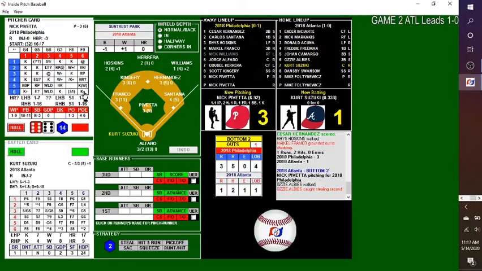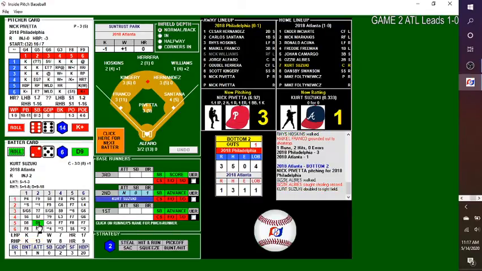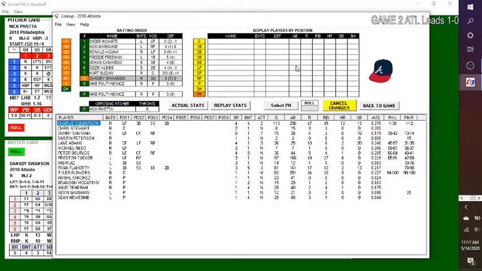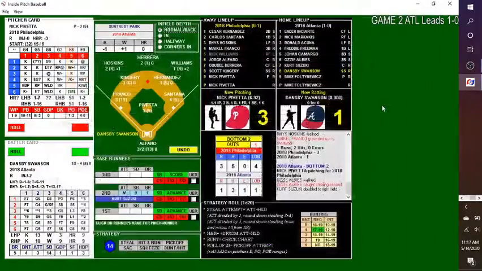Pitch to Suzuki. Not going to strike him out. Kurt puts a 1 into right field. That one's past him, off the wall. Suzuki gets in with the double. Fans who interfere with play. And now here's Dansby Swanson, who's still looking for his first hit of the season, no, not, my bad, back to game. First hit of the NLCS.